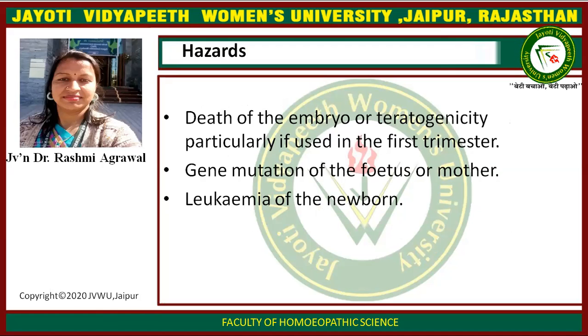First is death of the embryo or teratogenicity, particularly if used in the first trimester. It means in the first trimester it is less useful because it produces harm to the embryo. Teratogenicity, mainly chromosomal abnormalities, may be caused by radiology, so it is restricted in the first trimester.